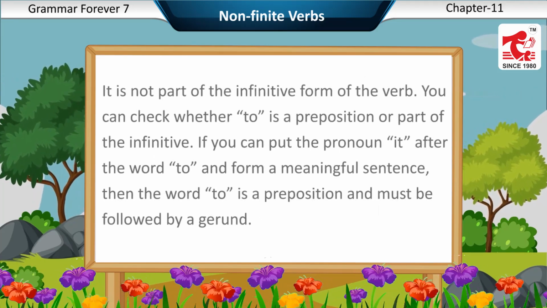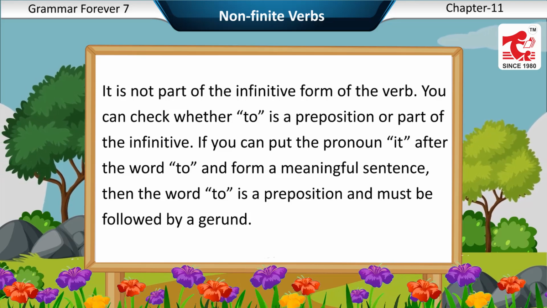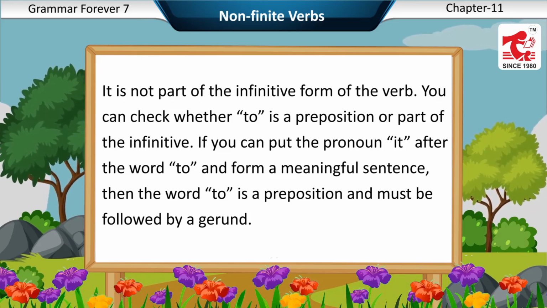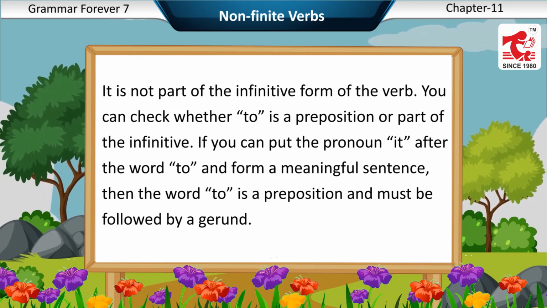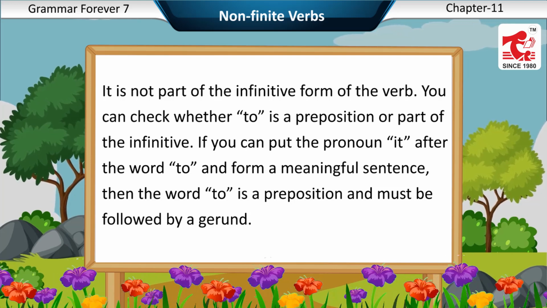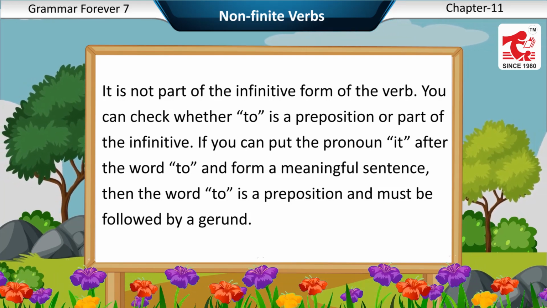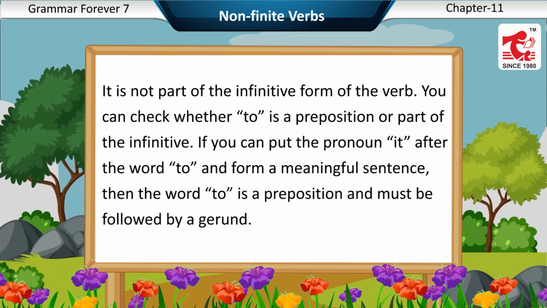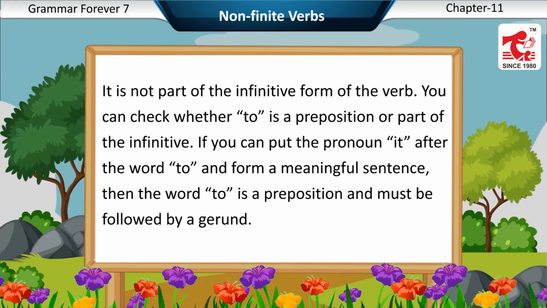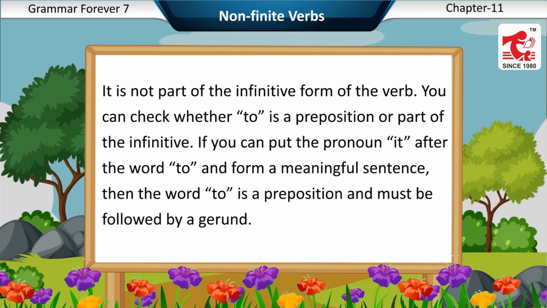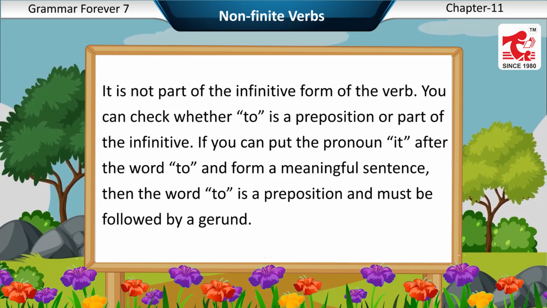It is not part of the infinitive form of the verb. You can check whether to is a preposition or part of the infinitive. If you can put the pronoun it after the word to and form a meaningful sentence, then the word to is a preposition and must be followed by a gerund.